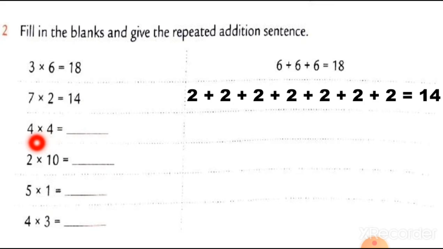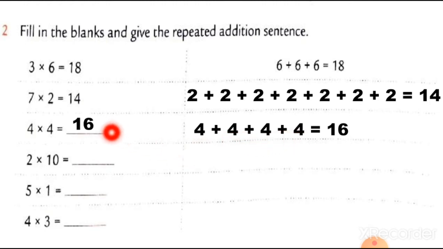Now the next, 4 fours are, it means we are adding 4 number 4 times this way. 4 plus 4 plus 4 plus 4 is equal to 16, and we also have to write down the answer 16 here. Now 2 tens are, we are adding 10 number 2 times. It means 10 plus 10 is equal to 20.